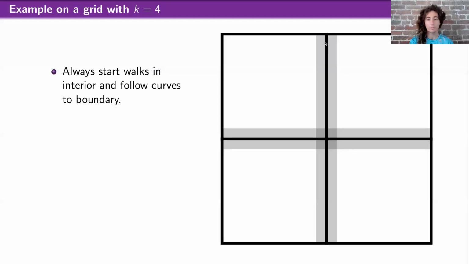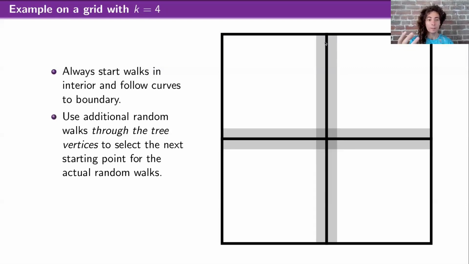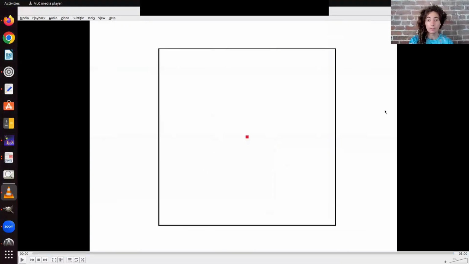So how do I get constant probability? Here we're going to do another trick, where we're going to use a random walk through the tree to determine the next starting point for Wilson's algorithm's actual random walk. And it's easiest just to explain this through another demo.